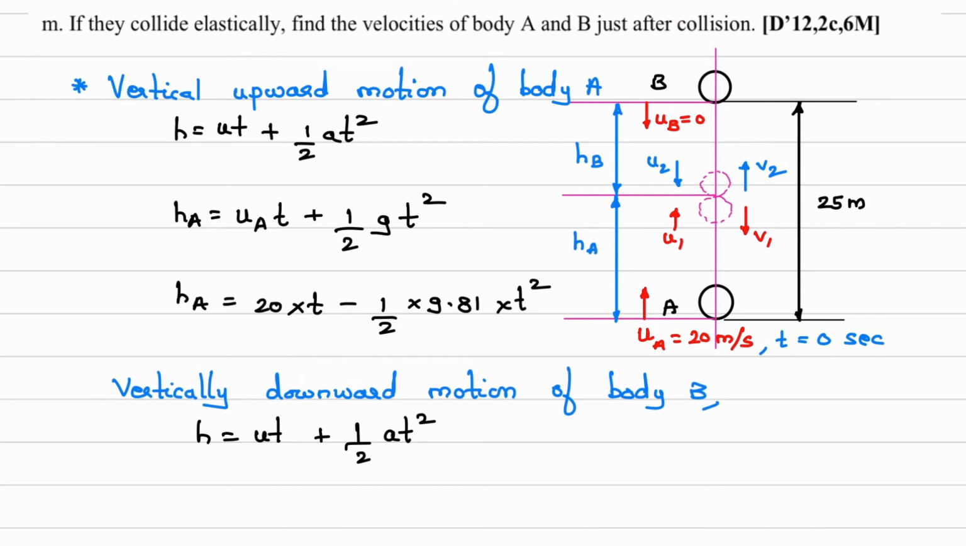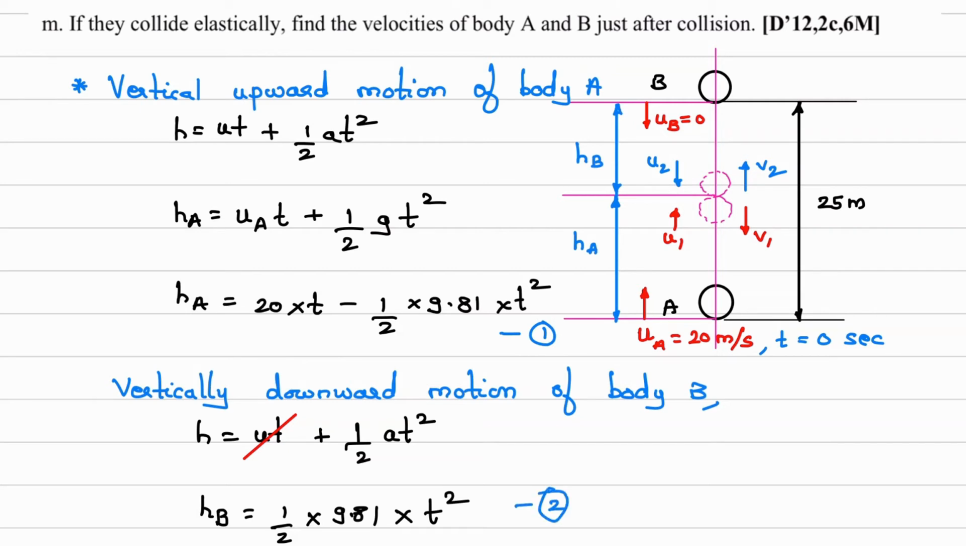What is H? H is equal to HB. Initial velocity, what is the value? It is 0. UB is 0. So this term will get cancelled, equal to half, G will be positive, into 9.81 into t square. So we have two equations now. This is equation 1 and this is equation 2.